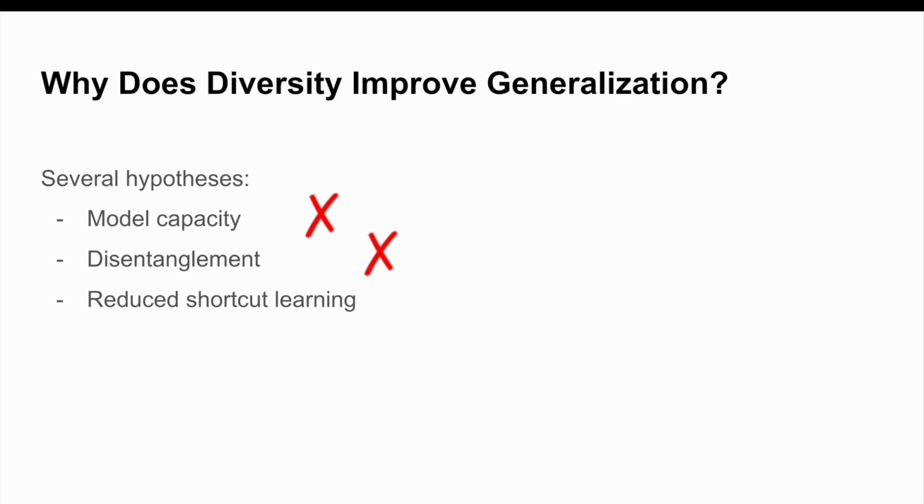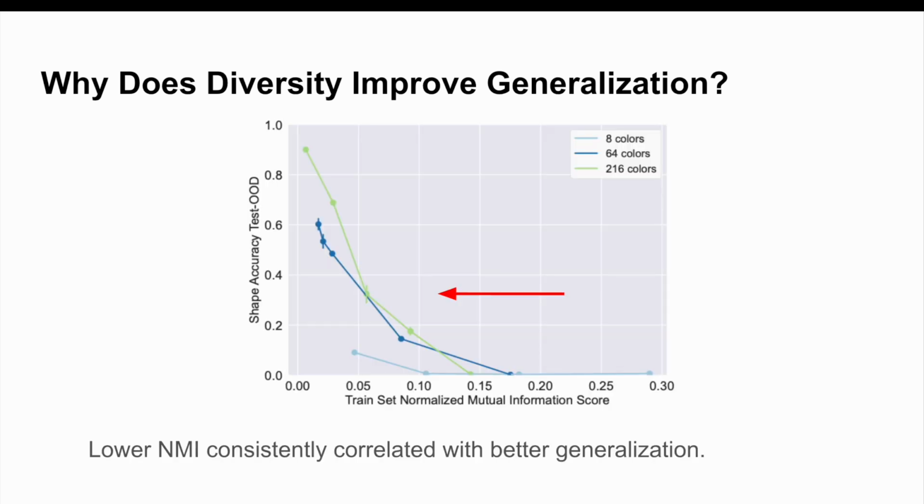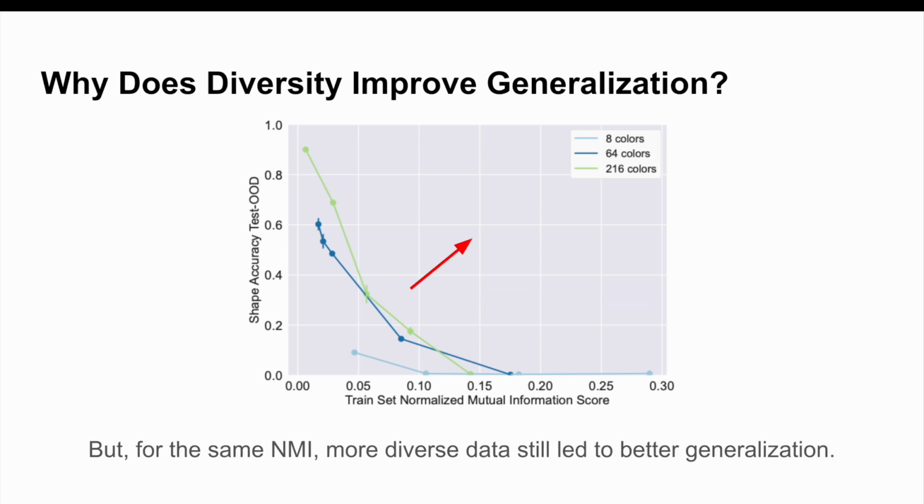Finally, we investigated shortcut learning. Using the normalized mutual information, or NMI for short, we measured how informative color is for predicting shape. We found that lower NMI correlates with better generalization. Interestingly, even for datasets that had the same NMI, more diverse data still led to better generalization.